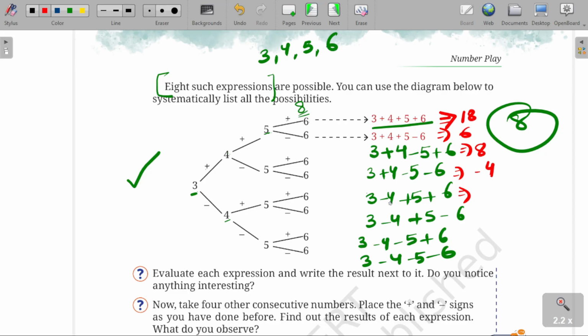3 minus 4, minus 1 plus 5, 4, 4 plus 6, 10. 3 minus 4, minus 1 plus 5, 4, 4 minus 6, minus 2. 3 minus 4, minus 1 minus 5, minus 6 plus 6, 0. 3 minus 4, minus 1 minus 5, minus 6 minus 6, minus 12. So these are the answers of these expressions.